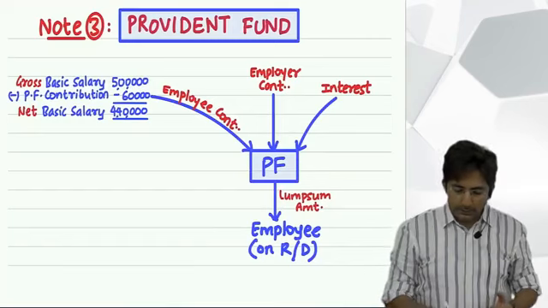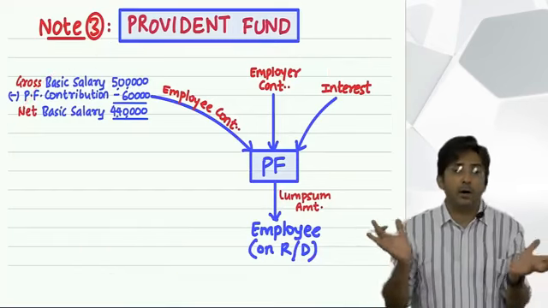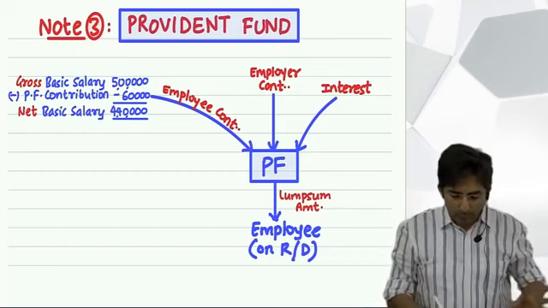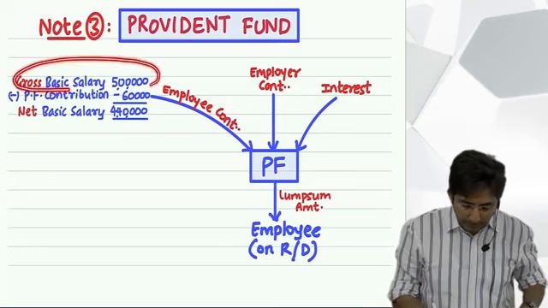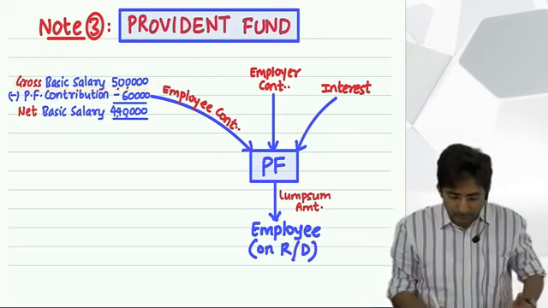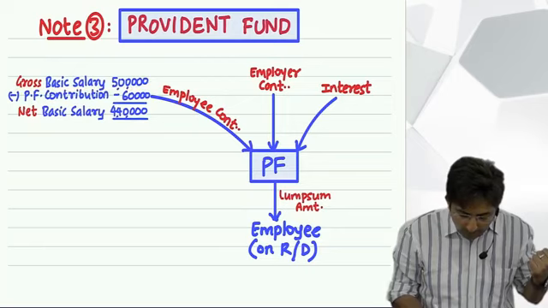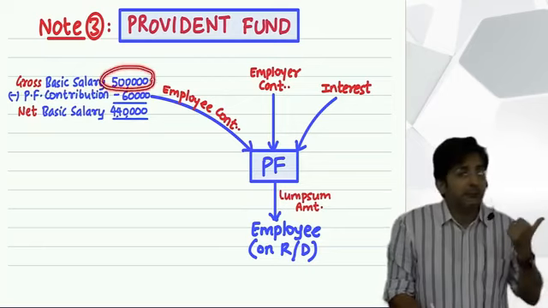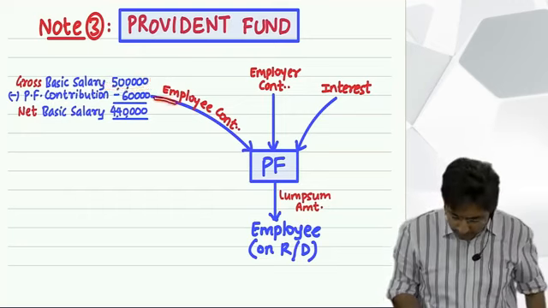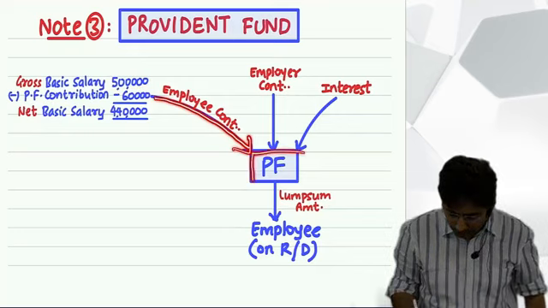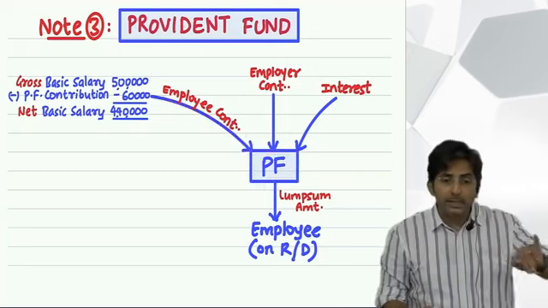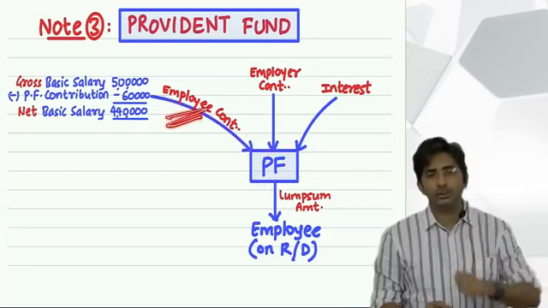In this drawing, you will understand what provident fund is and how it operates, the concept of provident fund. Right now I told you that from your basic salary, some amount the company will deduct and keep aside. So assume in this example, the employee salary is 5 lakhs. Can you see this 5 lakhs? And assume from your salary 60,000 they are cutting and keeping separately in a separate account, which is called the provident fund account. The amount they cut from your salary is called the employee's contribution.